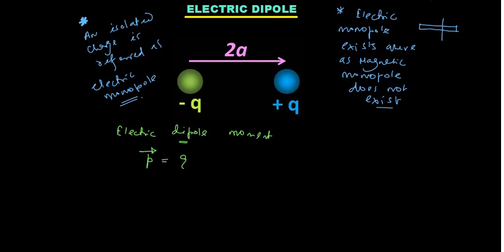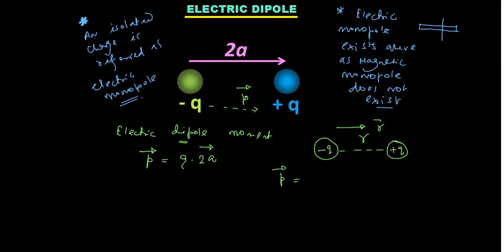So the dipole moment is directed from negative to positive. Please do remember that the dipole moment is directed from negative to positive, that is, in this direction. So I will write q into, in this case, 2a vector. It can be any arbitrary value. Suppose there is minus q and there is plus q and the separation between them is r, so in that case P vector is equal to q into r vector, and this is the direction of r vector that you should take.